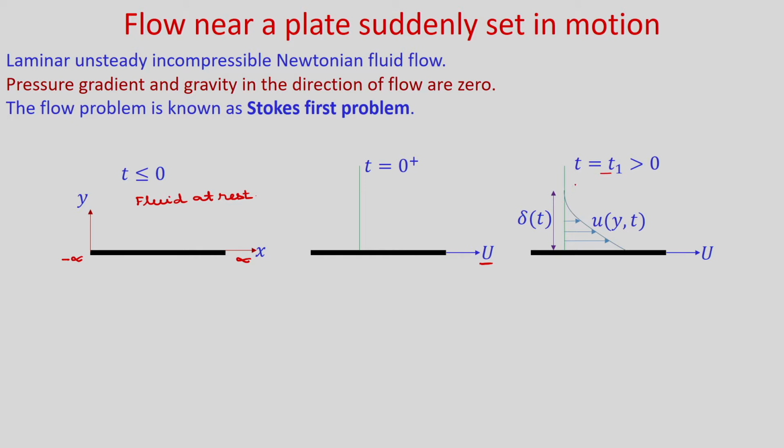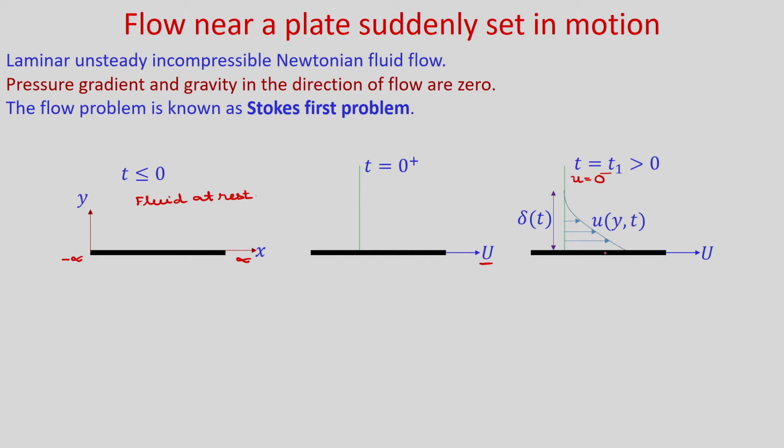As y tends to infinity, the fluid is at rest, that means velocity is 0. So, this velocity profile will be a function of one spatial coordinate y and time t.